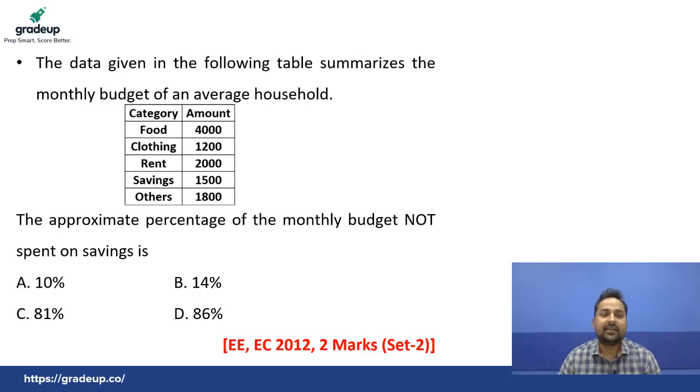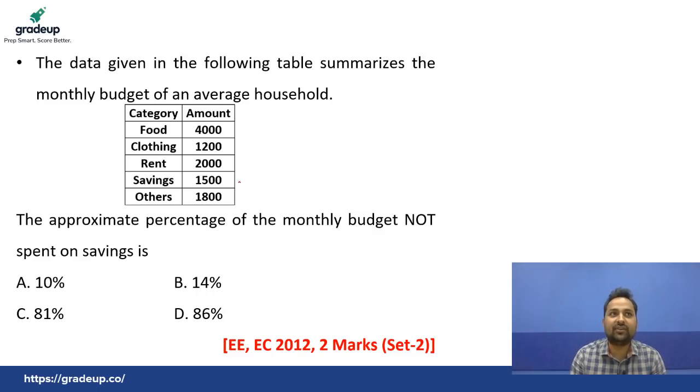Everyone, the data given in the following table summarizes the monthly budget of an average household. This is food, clothing, rent, savings, this much. The approximate percentage of the monthly budget not spent on saving is... Everyone try to solve this question very fast. See, very simple. The approximate percentage of the monthly budget not spent on saving.